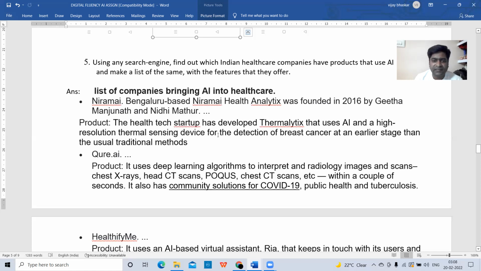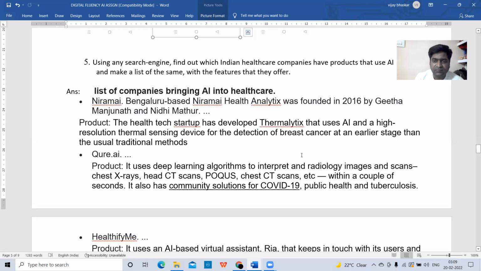But after this Thermalytics product by the Niramai company, it will detect breast cancer in the early stage itself, before it becomes serious, so that in the early stages doctors can prescribe some medicines to cure the cancer.